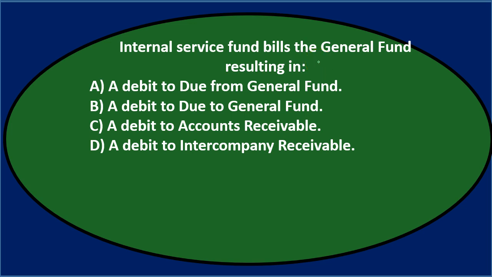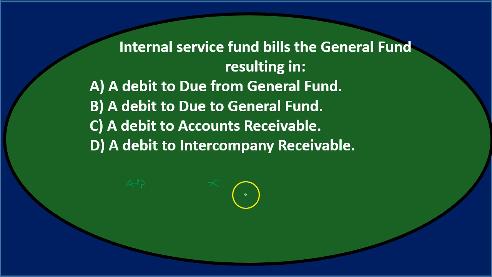I'm assuming then we're considering this transaction from the perspective of the internal service fund, the one doing the billing. And if that's the case, then you would think that we'd have something similar to AR for the debit. We're going to have a debit, and it would be AR-like, but it's from someone internal to the government, from another government entity. So it's probably not AR, but something like AR.